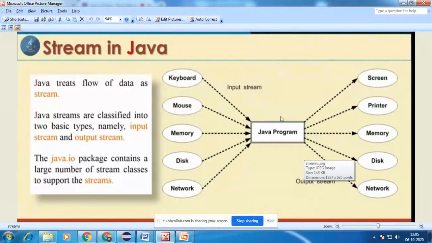Whereas a flow of data from the application to the output destination, which is either a screen, a printer, memory, disk, or a network, is an output stream. So be clear with this: first of all, what is a stream, what is an input stream, and what is an output stream.